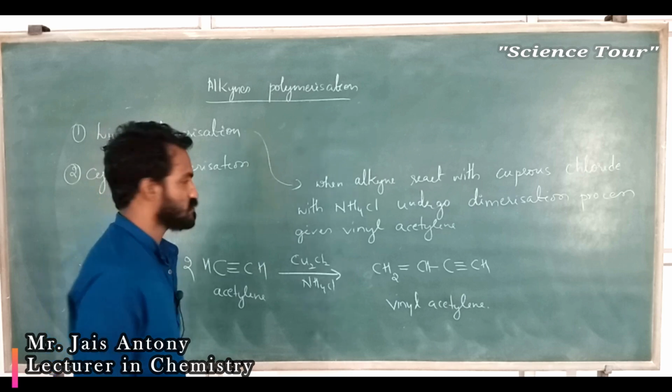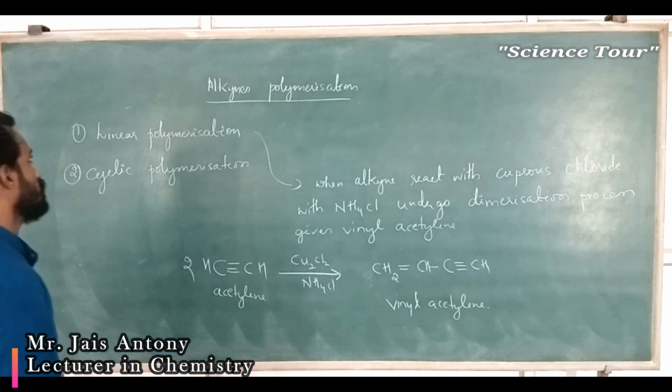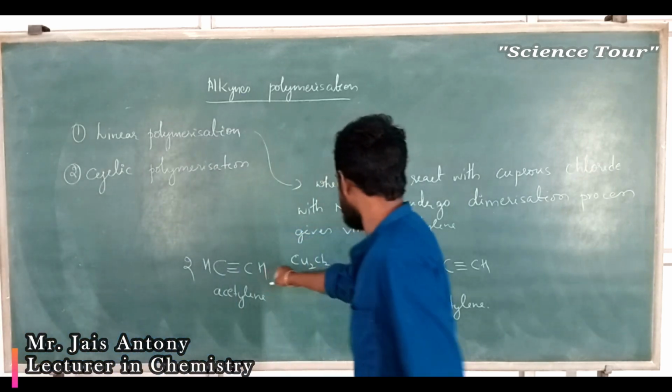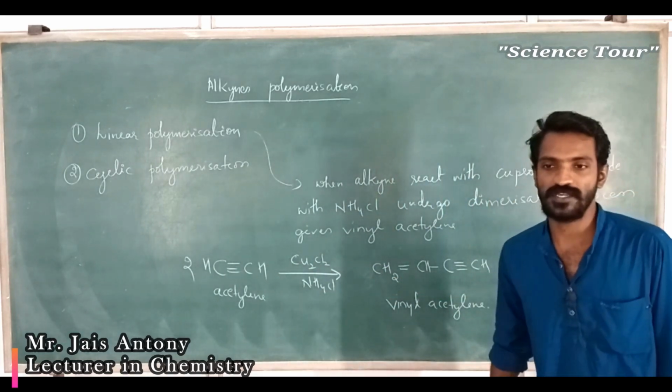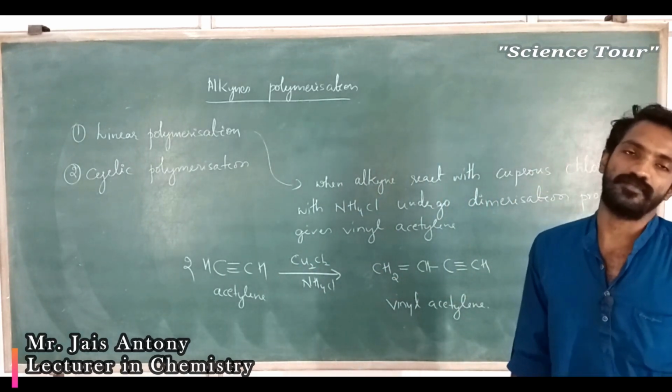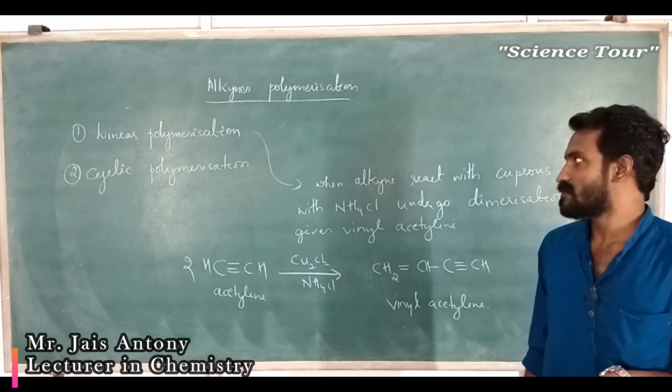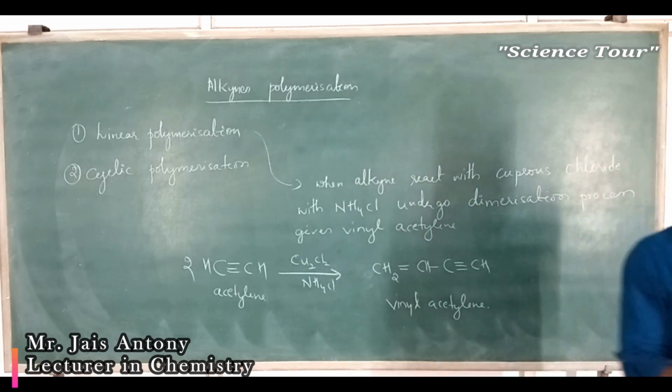Understood? Don't get confused with words. This is an example for linear polymerization. It forms a long chain of polymer. A long chain of vinyl acetylene is a polymer. Okay. No doubt, my dear students.